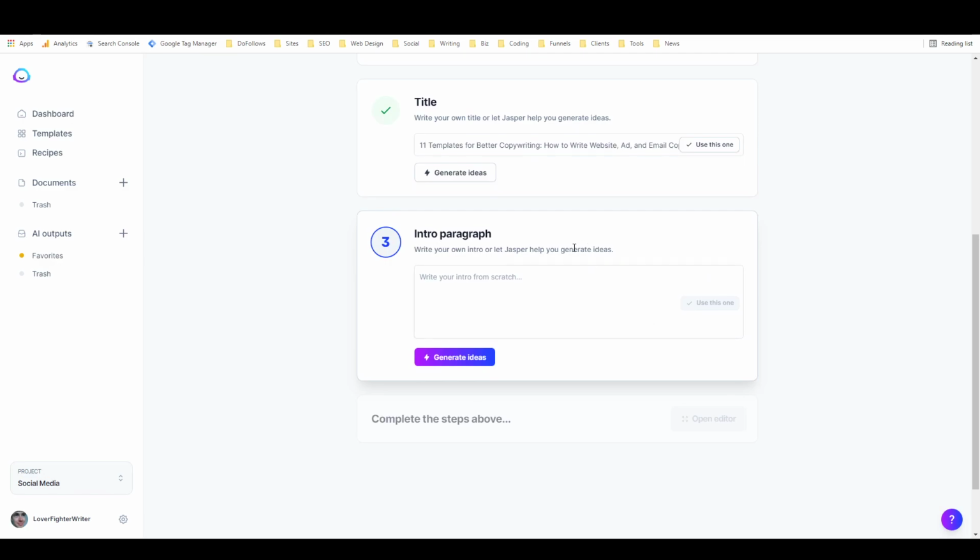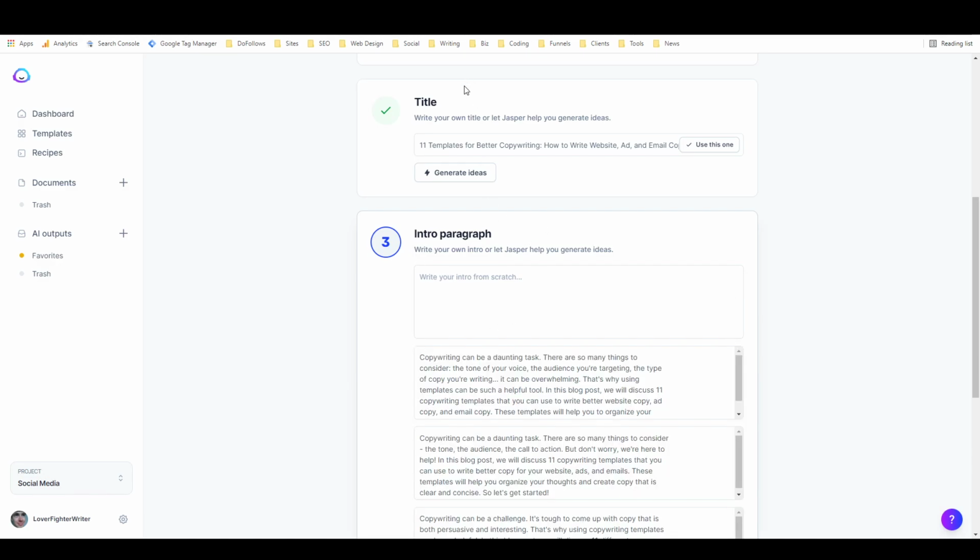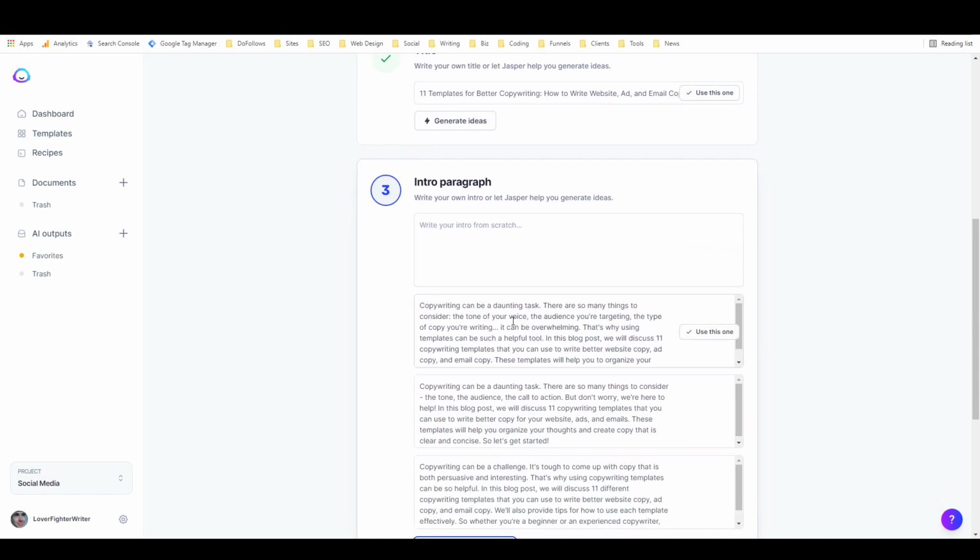I like that. So we'll use that, and then again, I can start to write my own intro paragraph, or I can just hit generate ideas, and it's going to write a few intro paragraphs for me based on the information I provided and the headline that it wrote. And so here we have, copywriting can be a daunting task.